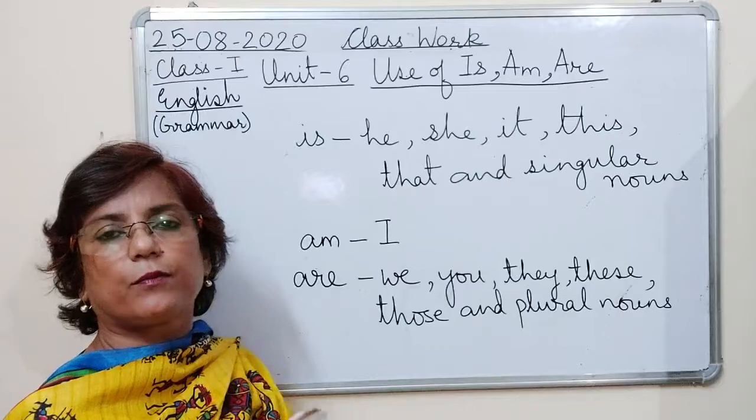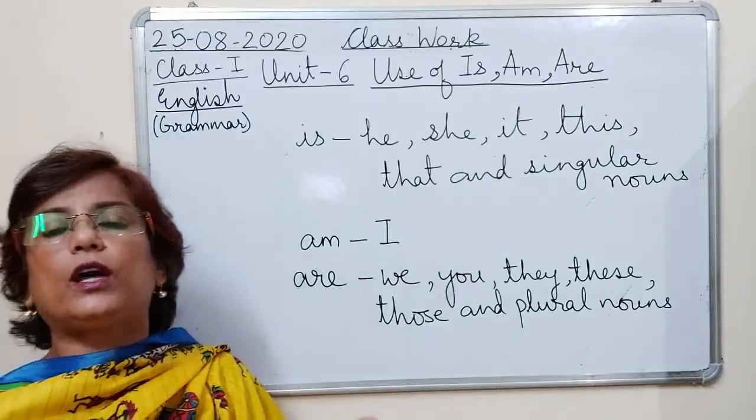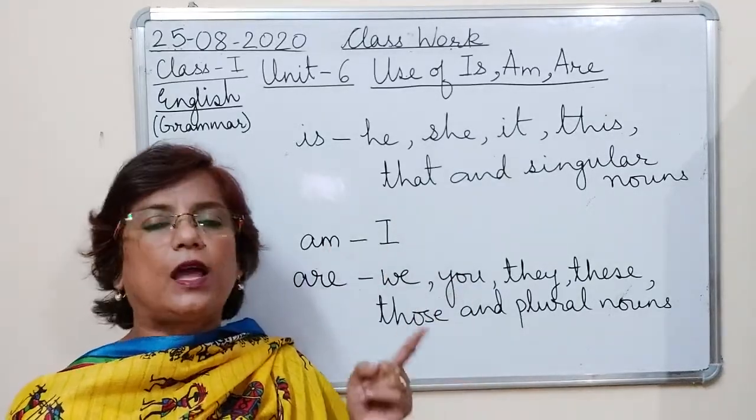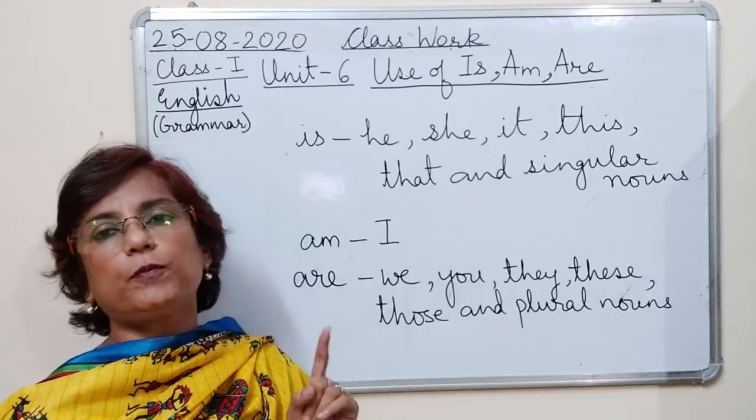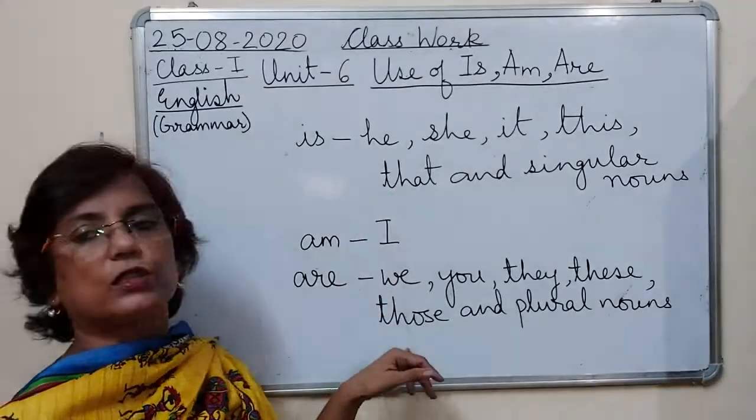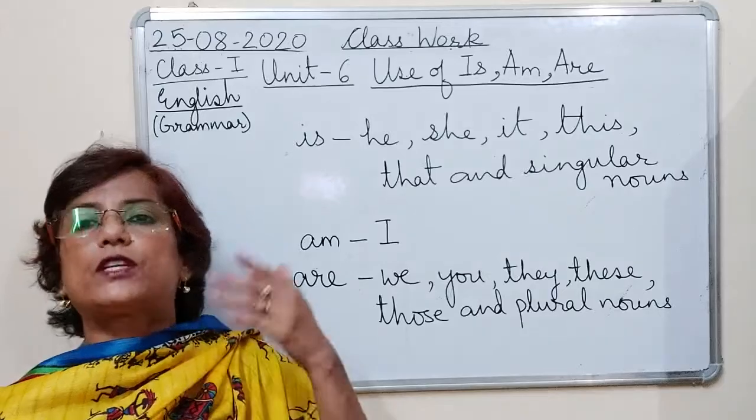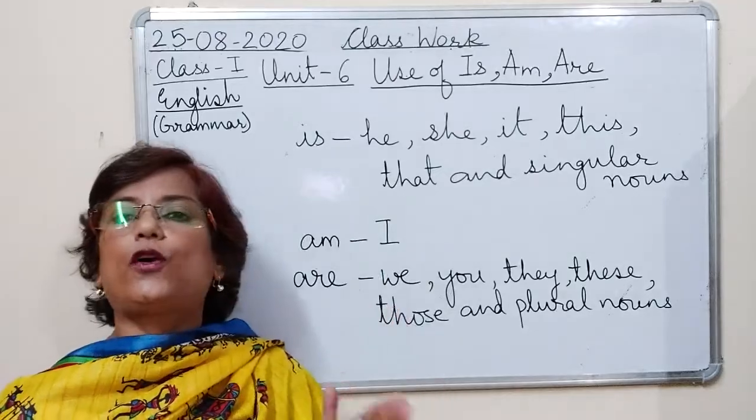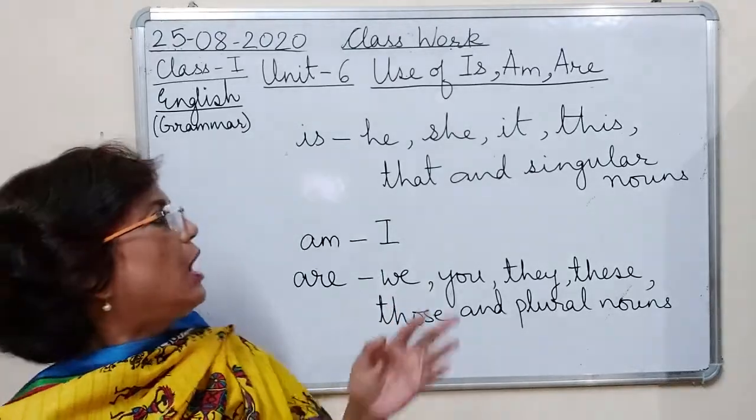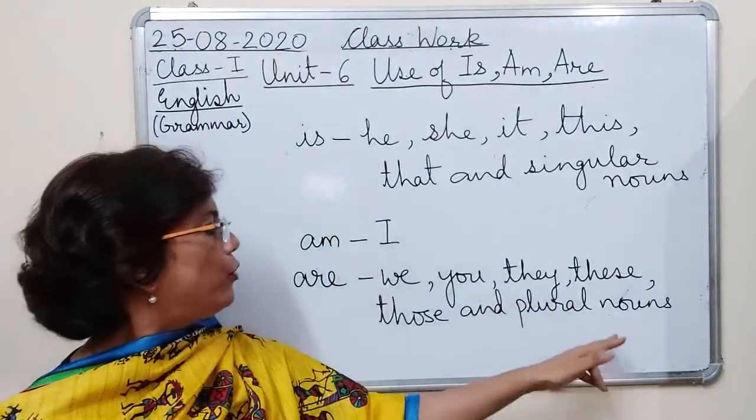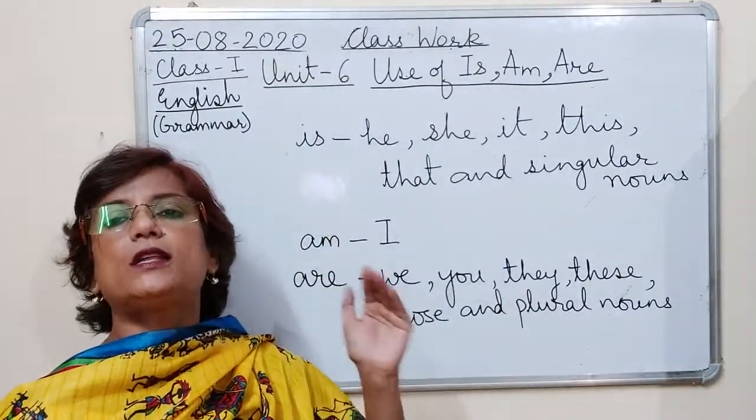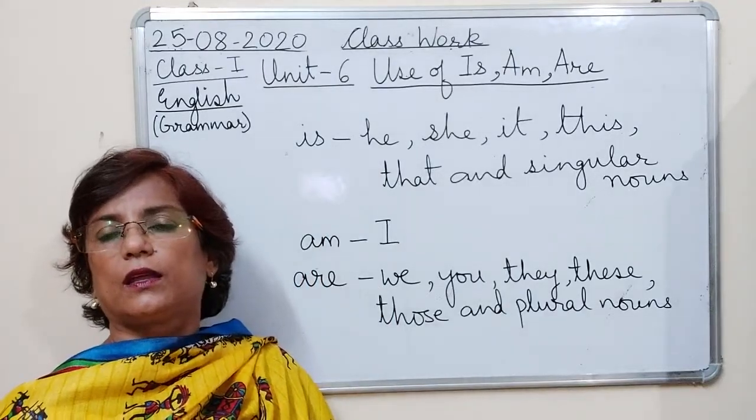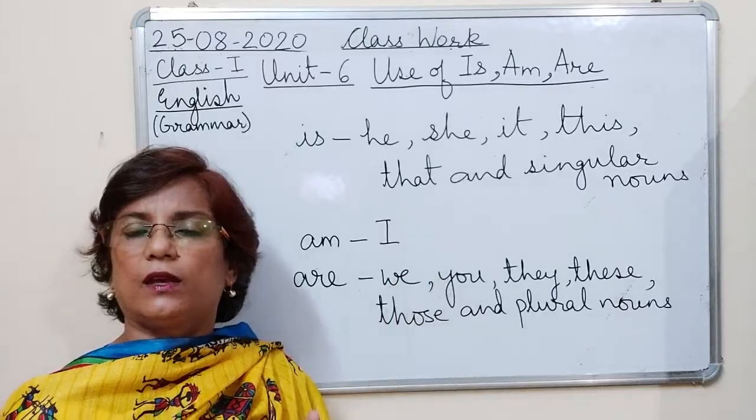This and these. This and these both are used for showing something which is near us. This is used for singular and these is used for plural. That and those both are used for showing something which is far from us. That is used for singular and those is used for plural. Okay? And for singular nouns we use is. For plural nouns we use are. The boys are playing. The girls are dancing. The children are singing. Okay?